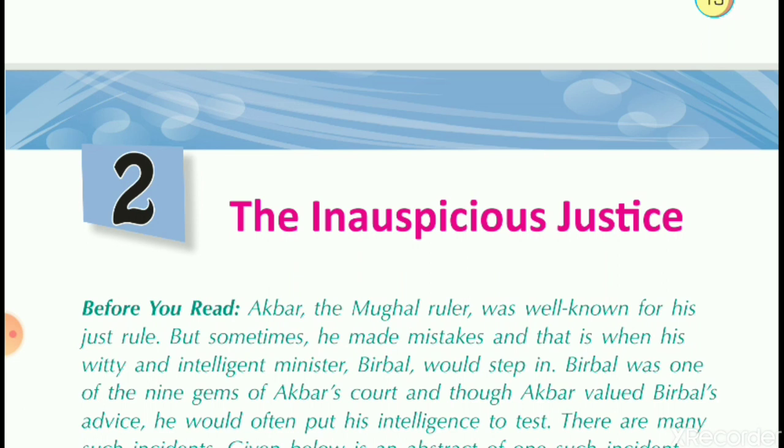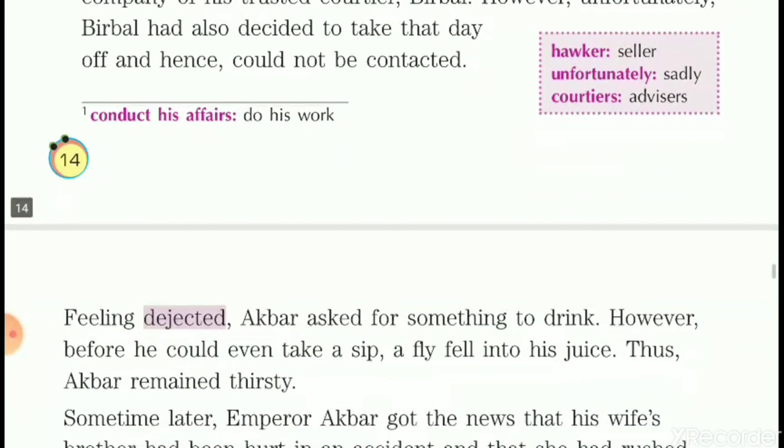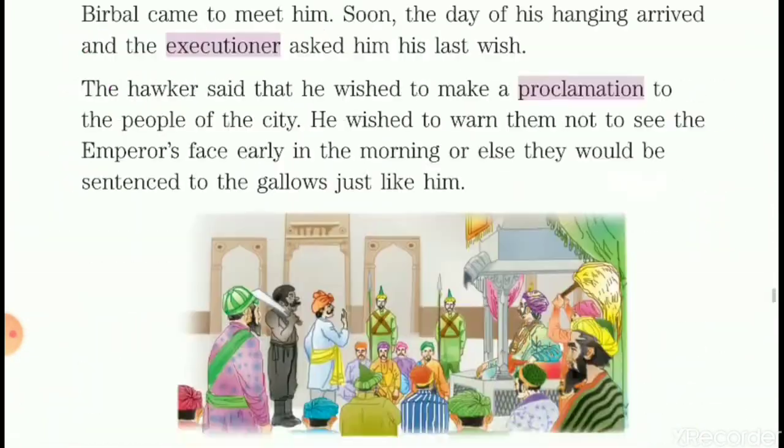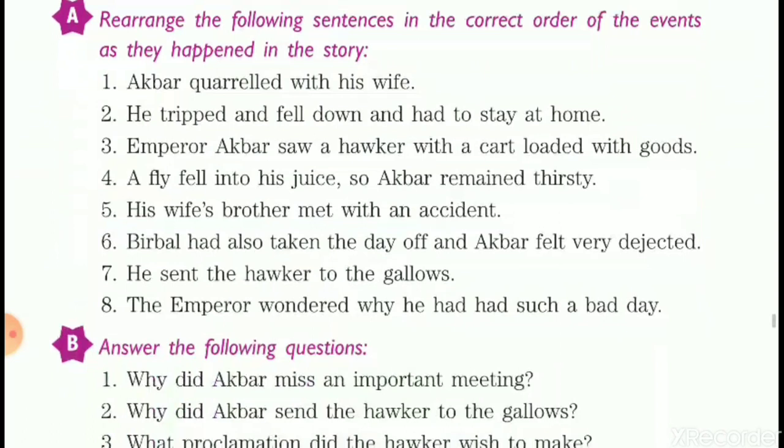Students, if you remember the correct event and if you write it in the form of a paragraph, the correct order of events, this will also be the summary of your lesson. Now, summary is what you understand from that story. That story can be written in a shorter form. So, again, I am repeating and revising exercise A so that the story is clear to you, and then we'll proceed with the other exercises.